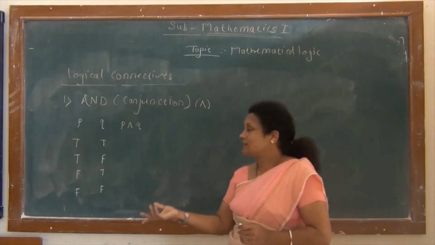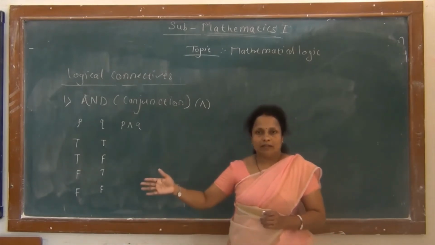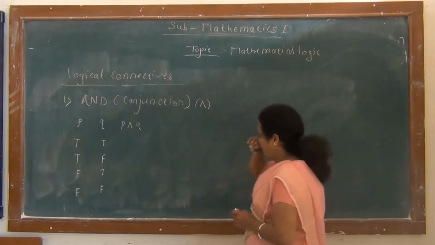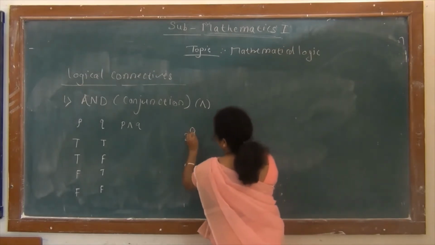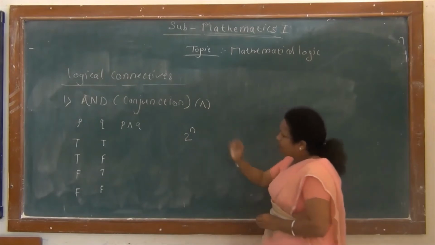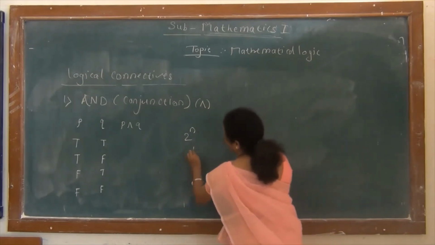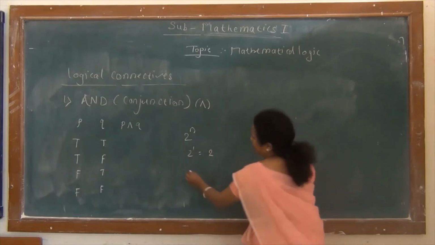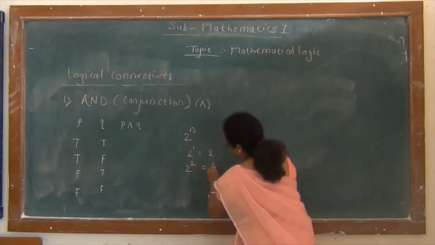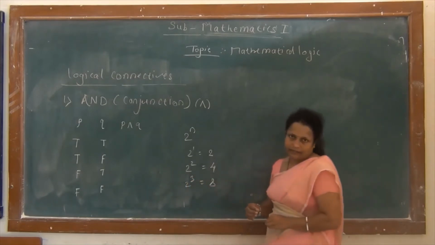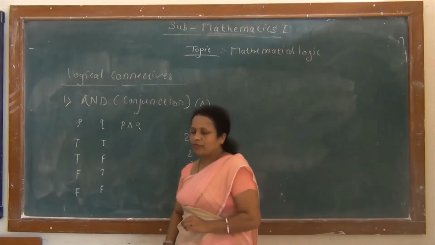If we have three statements, that is P, Q, R, then number of truth values becomes 8. Here we use formula of 2 raised to n. Here n denotes number of statements. So if statement is 1, 2 raised to 1, 2. If there are 2 statements, that is 2 square 4. If there are 3 statements, that is 2 cube 8. So remember here we have 4 truth values.